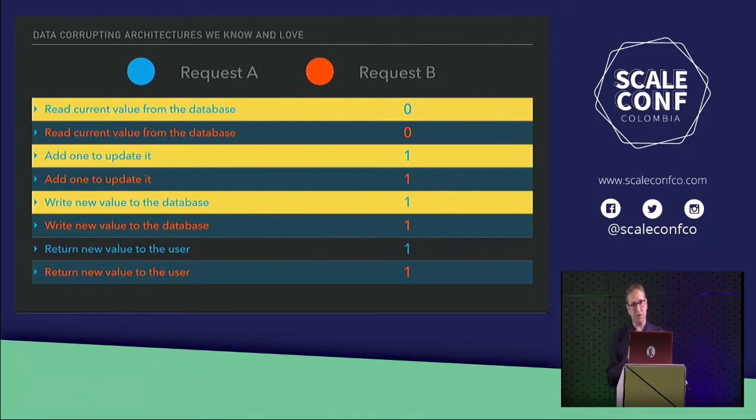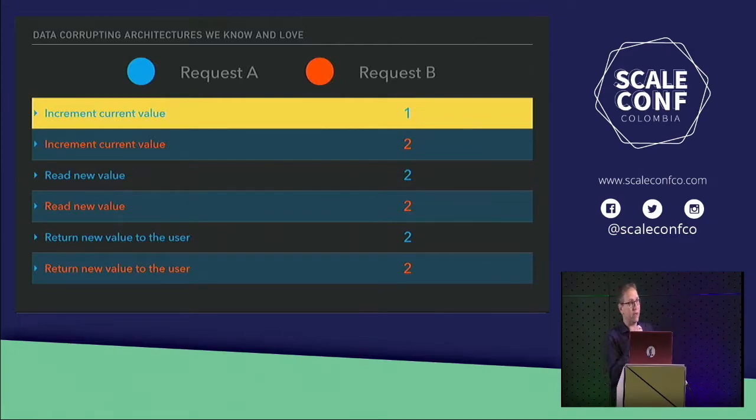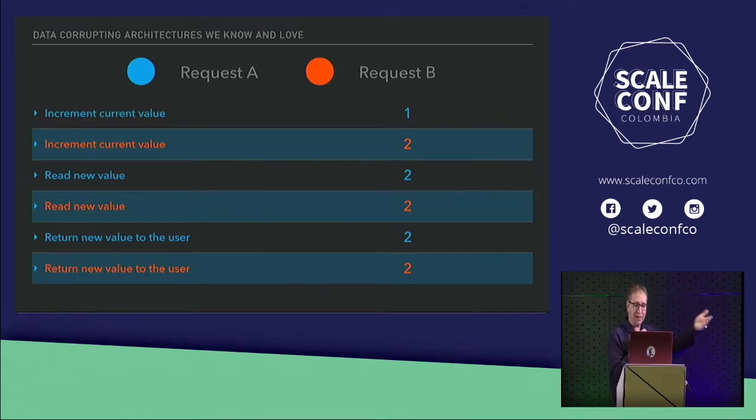When we're saying that we want something that's atomic and isolated, what we mean is that when we're putting together our interleavings, what we really meant was something more like this. Those three things should really just be increment current value. If we have that, then when we do any sort of interleaving for these, we're incrementing our current value. We're no longer going to have this problem where we potentially have a data race, because we're doing increment current value and then increment current value again. And the action of incrementing a value will not allow any of those other details to leak out, like, hey, I can read the value partially through what you're doing.